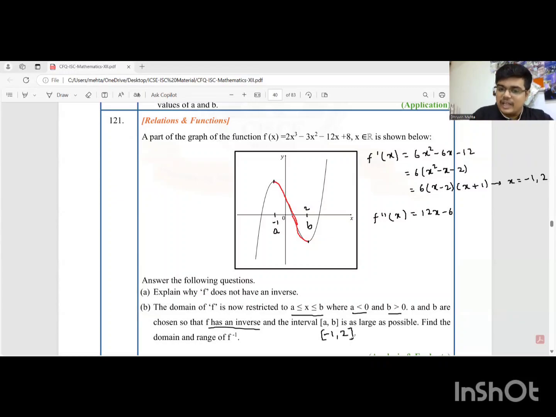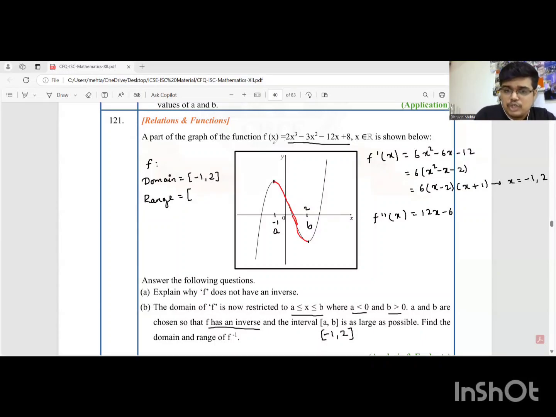We define the domain and range of f inverse, students. Students, you have to understand that over here, the domain of f, let me just write it over here. The domain of f is minus 1 to 2. We just figured it out. Range, students, means the corresponding y coordinate. For that, we'll simply substitute minus 1 and 2 in this original function. We are basically finding the maximum value and the minimum value. So let us replace minus 1 and 2.